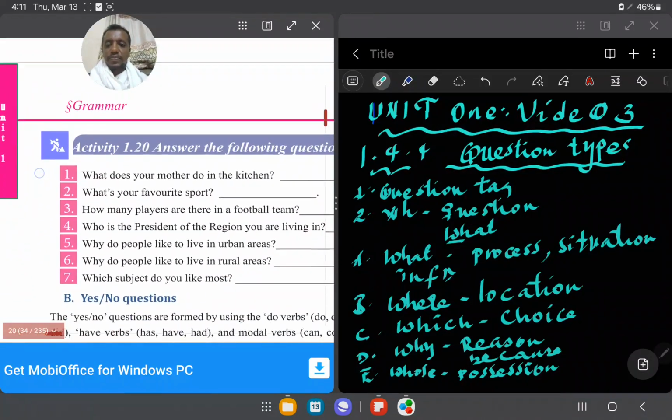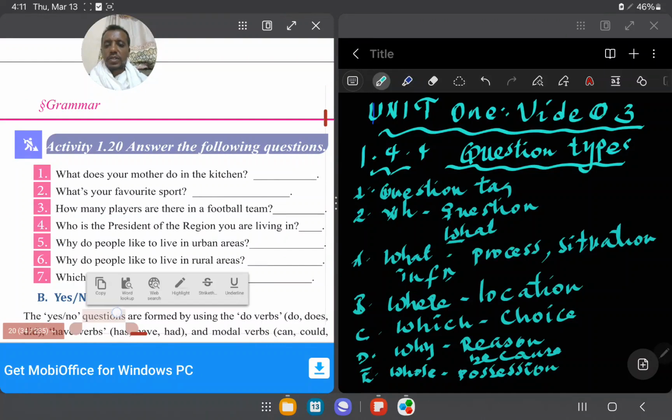Next one is, answer the following questions. This question is given to you to know how double H words are constructed. The answer may be different. The question asked here is about how it is built with these double H questions, double H words, not the answer, which will be different.